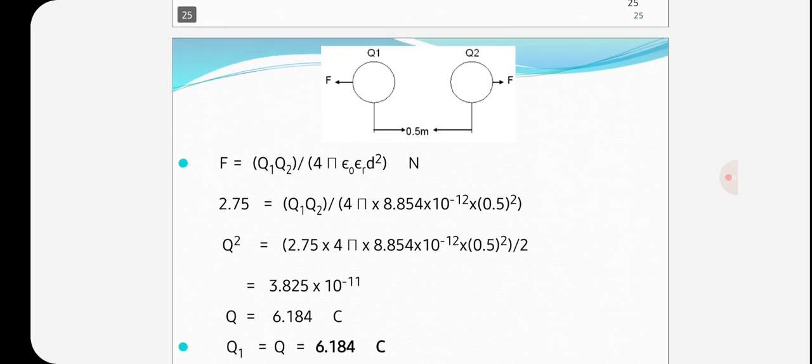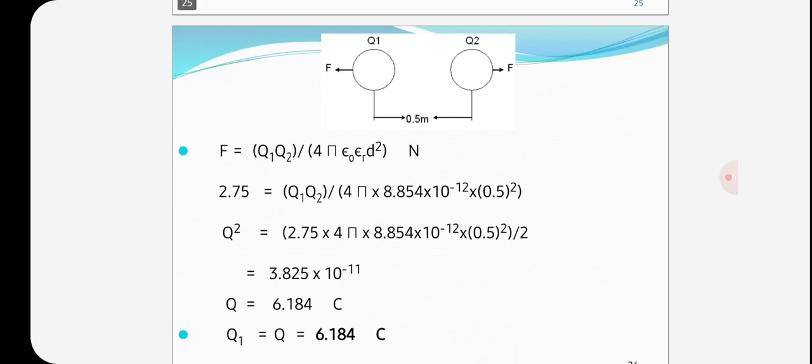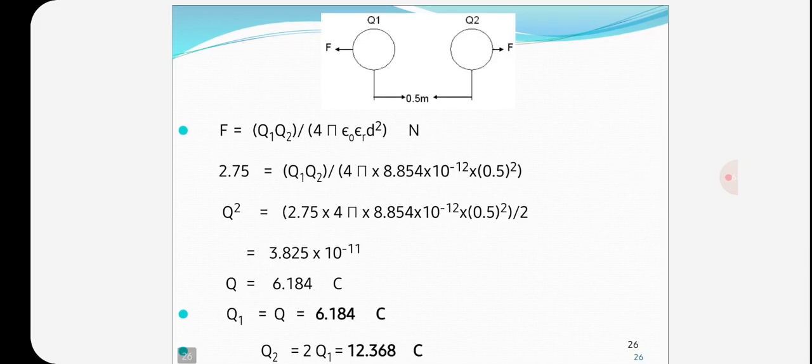Same charges will repel. So F is equal to Q1 Q2 by 4 pi epsilon naught epsilon r d square newtons. We can substitute the values.